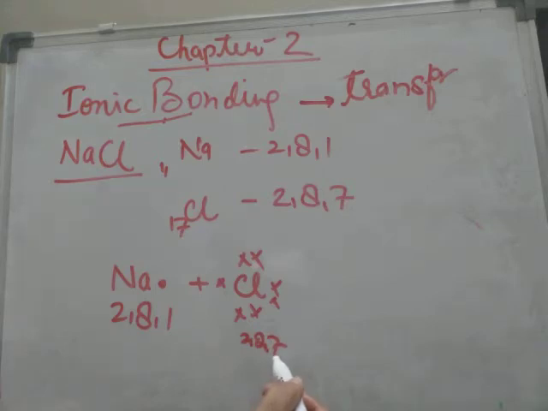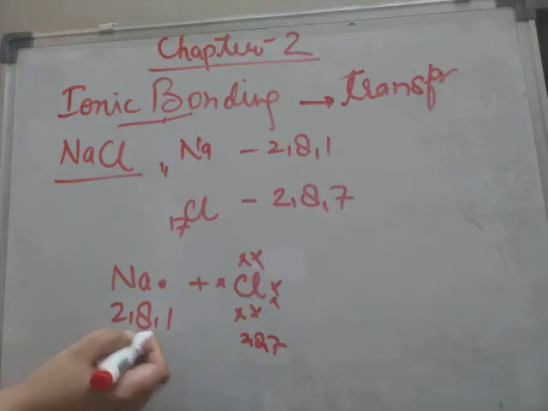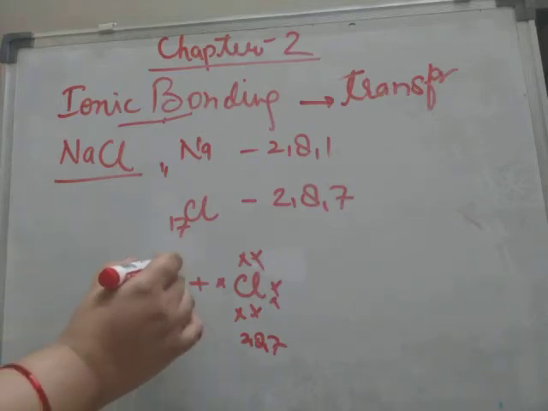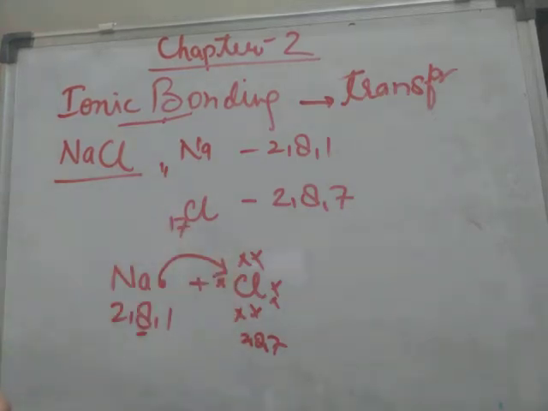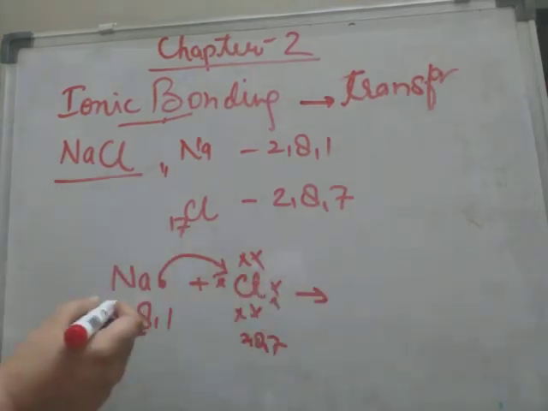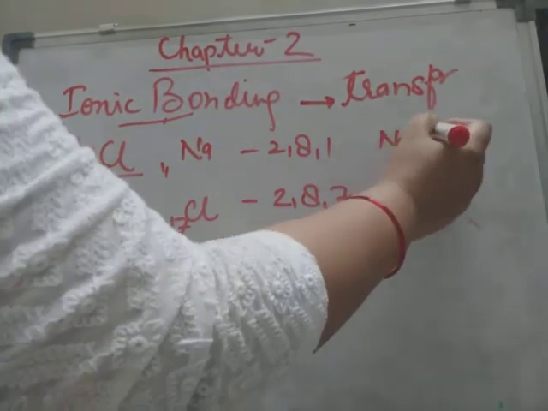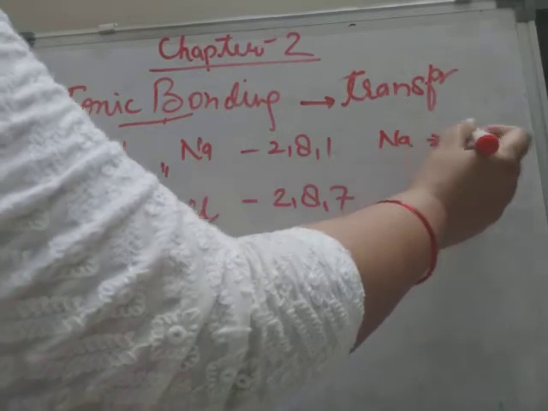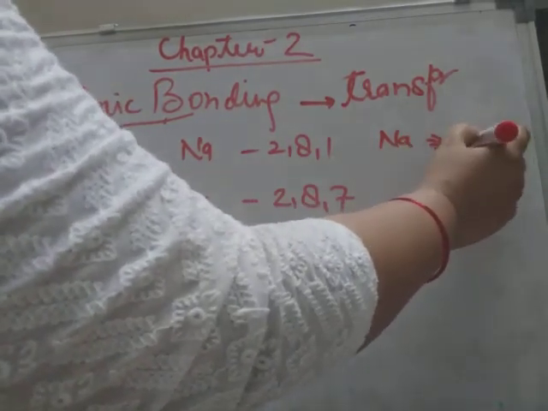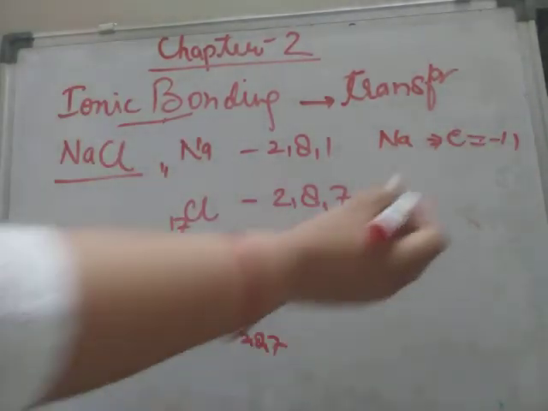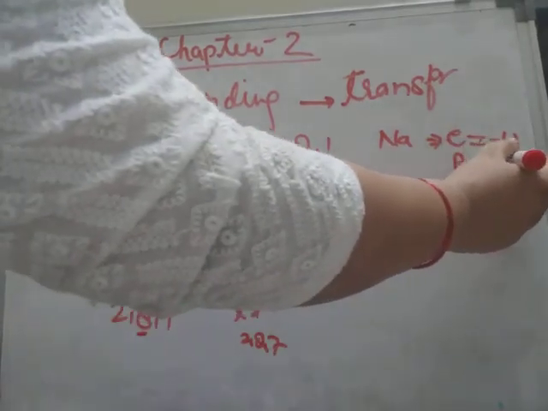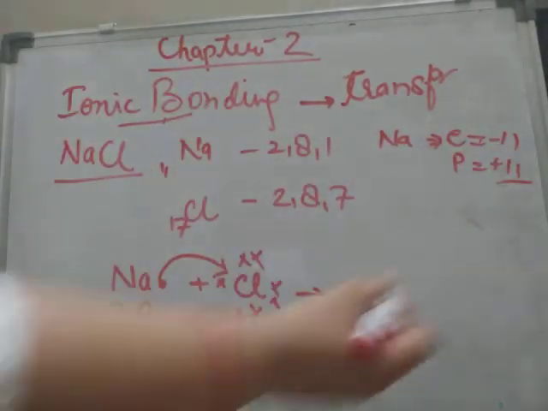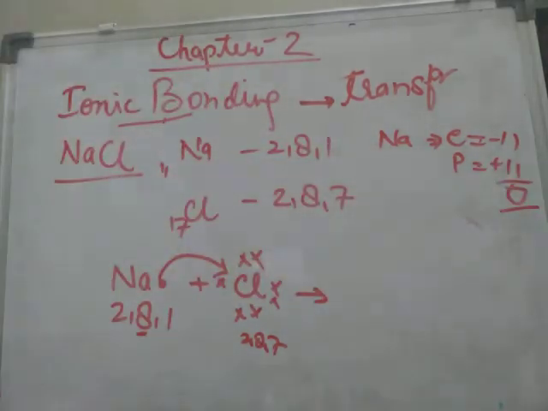Chlorine needs one electron to complete its octet. Sodium has to lose one electron to complete its octet, so it will transfer this electron to this chlorine atom. When sodium is neutral, how many electrons are present? 11 electrons. Protons are also +11, so the net charge in the sodium atom is 0.